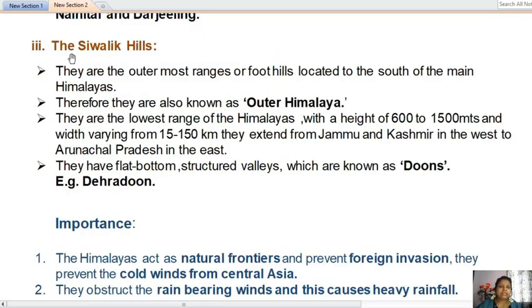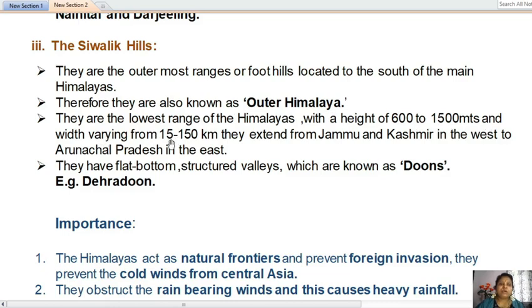Let us discuss the third important division, that is the Shivalik Hills. The Shivalik Hills are the outermost ranges or foothills located to the south of the main Himalayas. They are also known as the Outer Himalaya, and they are the lowest range of the Himalayas, with a height of about 600 to 1500 meters.